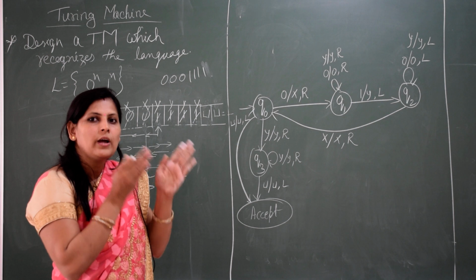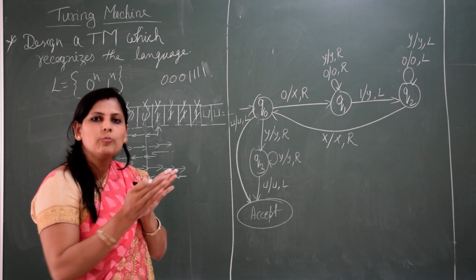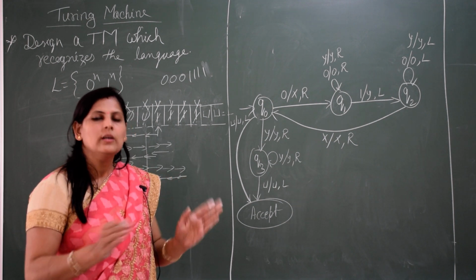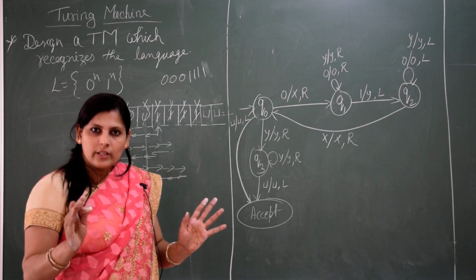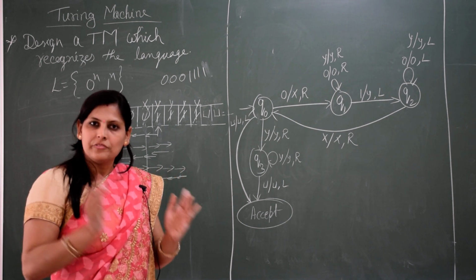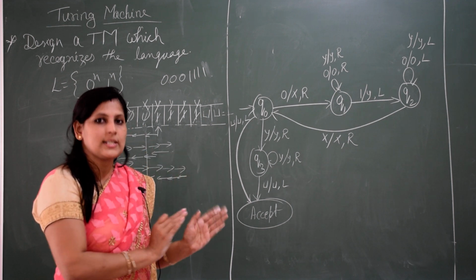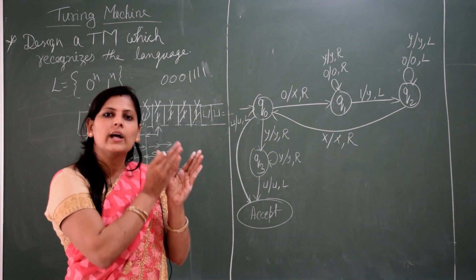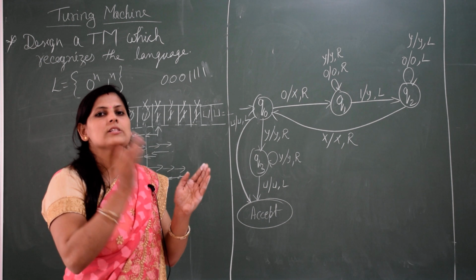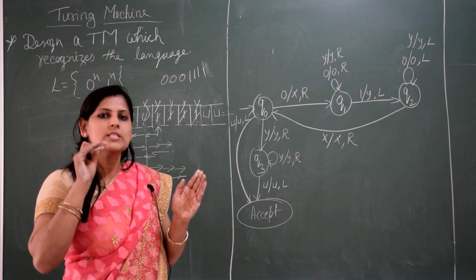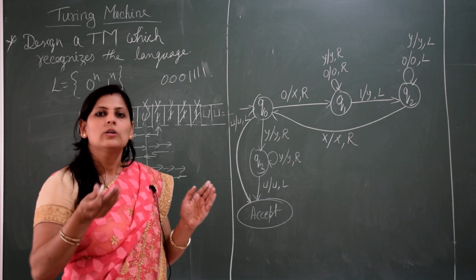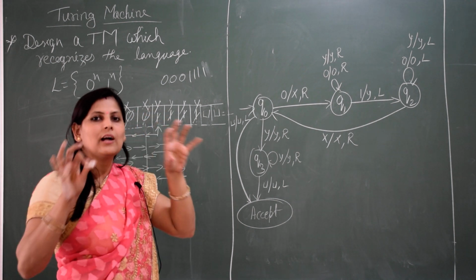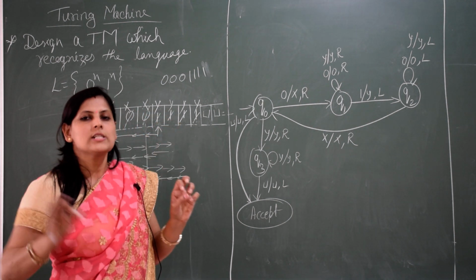Then the second step, after updating, we'll keep on moving for any number of zeros we get. As soon as we get 1, we'll convert it into y. After converting it into y, we'll go in reverse and search for x. After finding x, we'll again move to its right side and see what the next alphabet is. If it is 0, we'll again change it to x, and the same pattern will move to and fro so that we can compare each 0 with its equivalent 1.